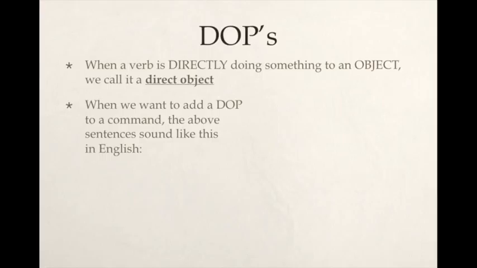We also learned earlier in the year how to shorten those down to direct object pronouns. If you remember, if we wanted to say I have the shirt, tengo la camisa. But if you wanted to say I have it, where it refers to the shirt, we would say la tengo. If we want to add a direct object pronoun to a command, the above sentences sound like this in English. Do them, have it, close them, say it.